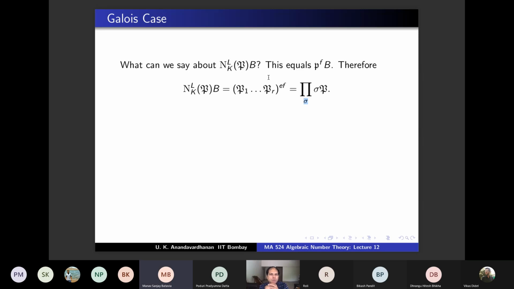Yes, so suppose EF plus 1 sigmas take P to P1. Okay, so you are saying that P1 comes to the power EF plus 1 and P2 comes to the power EF minus 1. Yes.